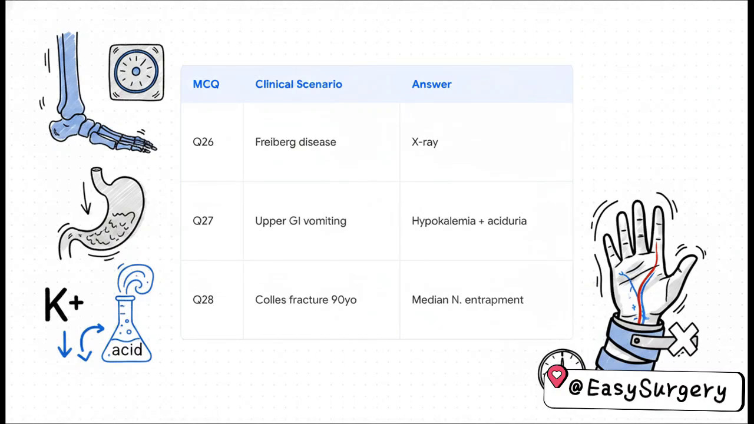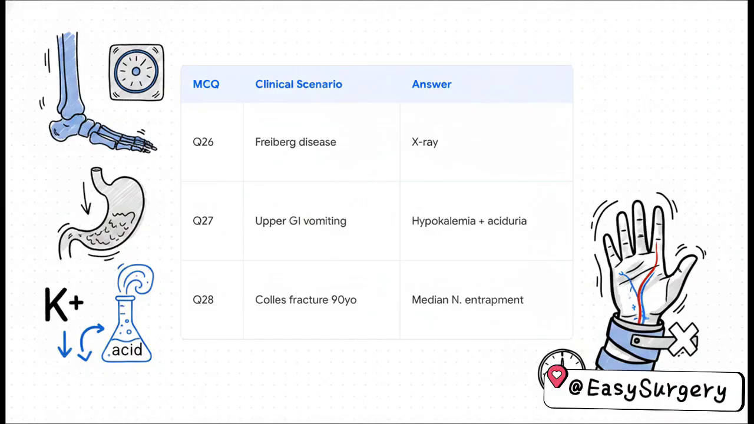Moving to Q27, a patient presents with upper GI obstruction and persistent vomiting. What metabolic state are you expecting here? The answer is hypokalemia with aciduria. We all know persistent vomiting famously causes hypochloremic, hypokalemic metabolic alkalosis, but you've got to remember that tricky paradoxical aciduria that tags along with it.